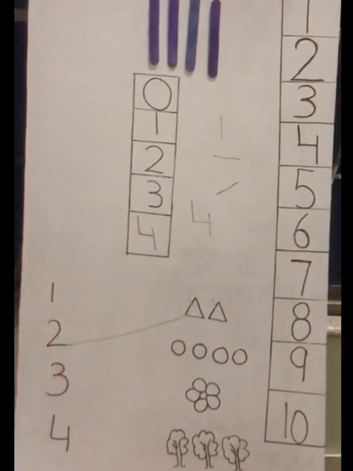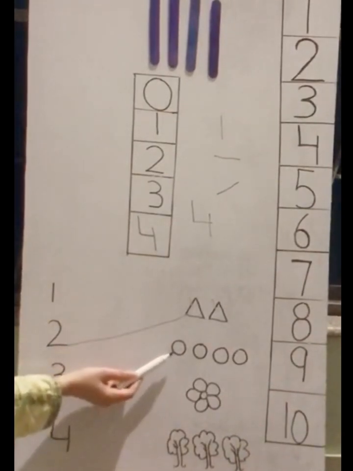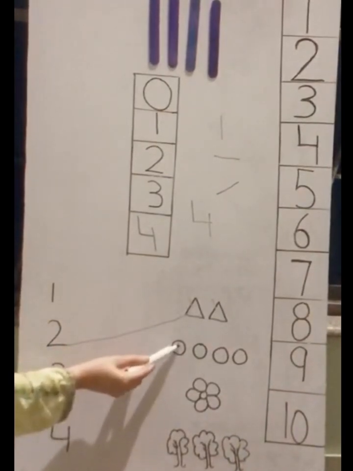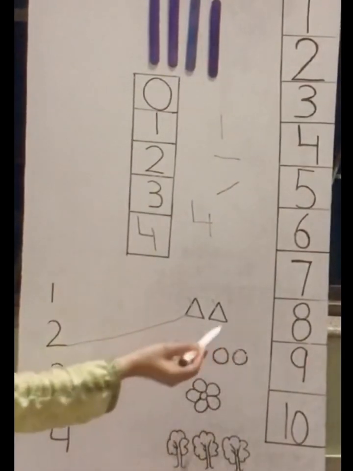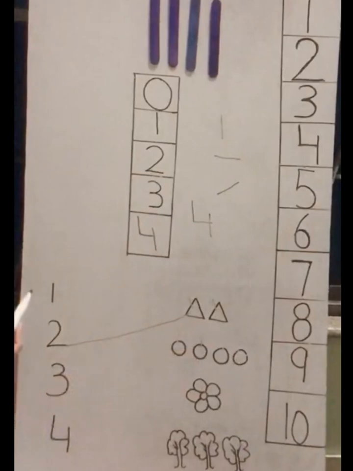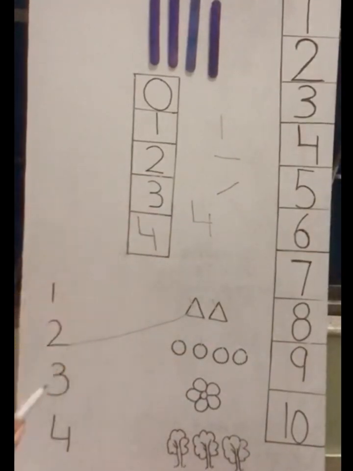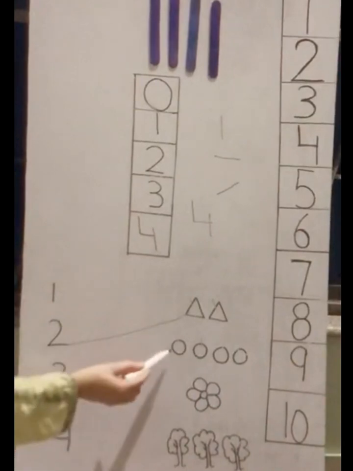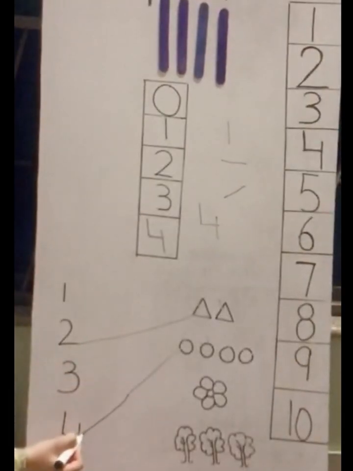Next picture. How many circles are there? 1, 2, 3, 4. 4 circles. Where is number 4? Same number 4. Yes. You have to match with number 4.